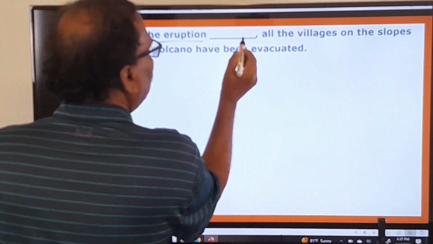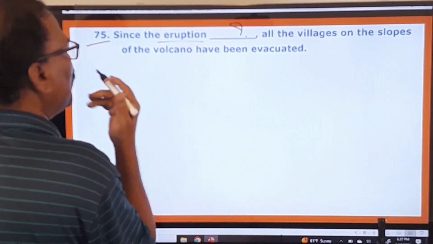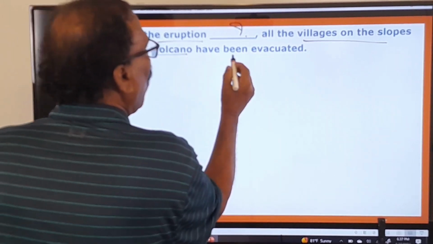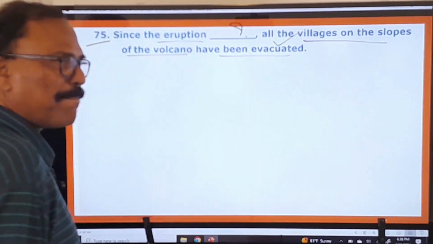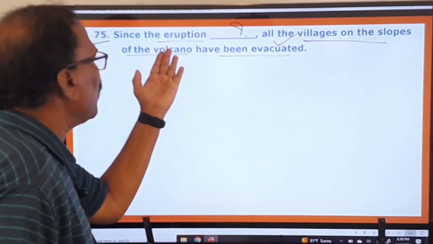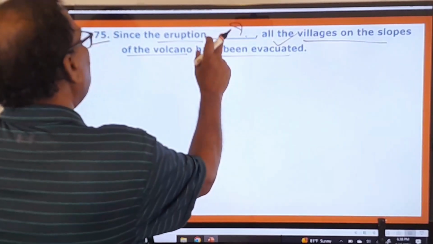Since the eruption dash, some blank is given here. You have to fill in the blank with a suitable word. All the villages on the slopes of the volcano have been evacuated. All the villages that are located on the slopes of this volcano have been evacuated. And what is to be used in this?